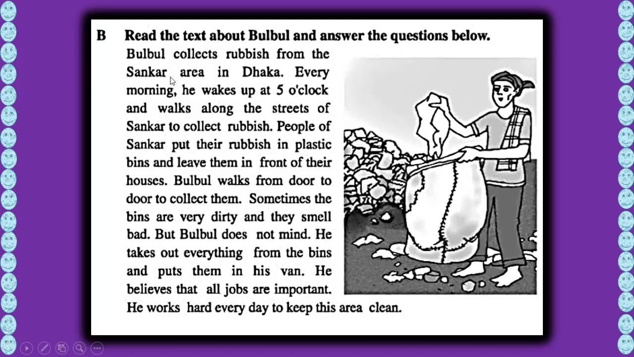Bulbul collects rubbish from the Shankar area in Dhaka. Shankar area is a place in Dhaka. Every morning he wakes up at 5 o'clock, okay, and works along the streets of Shankar to collect rubbish. People of Shankar put their rubbish in plastic bins. Do you know what bins are? Plastic bins, and leave them in front of their houses.